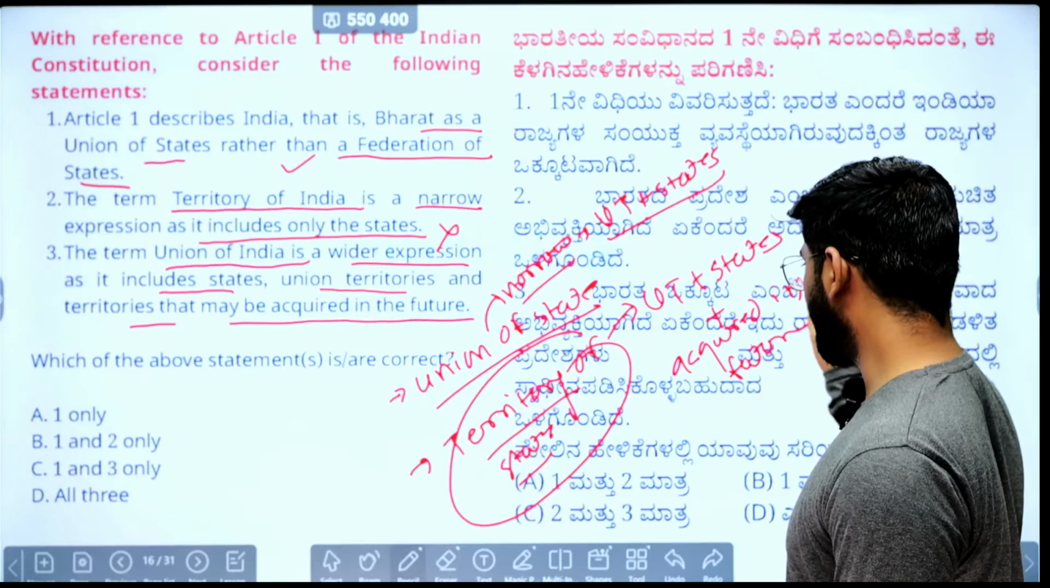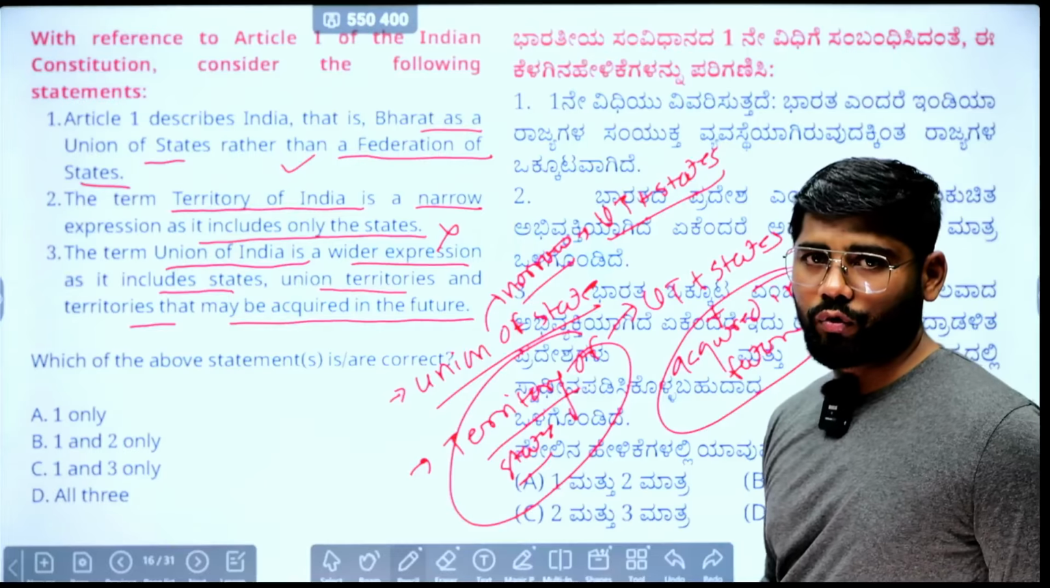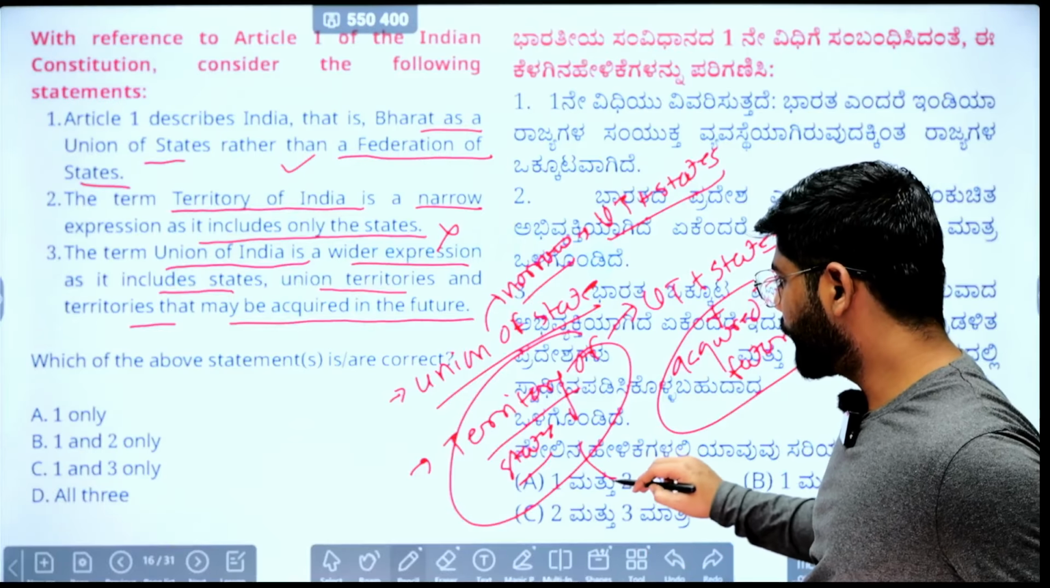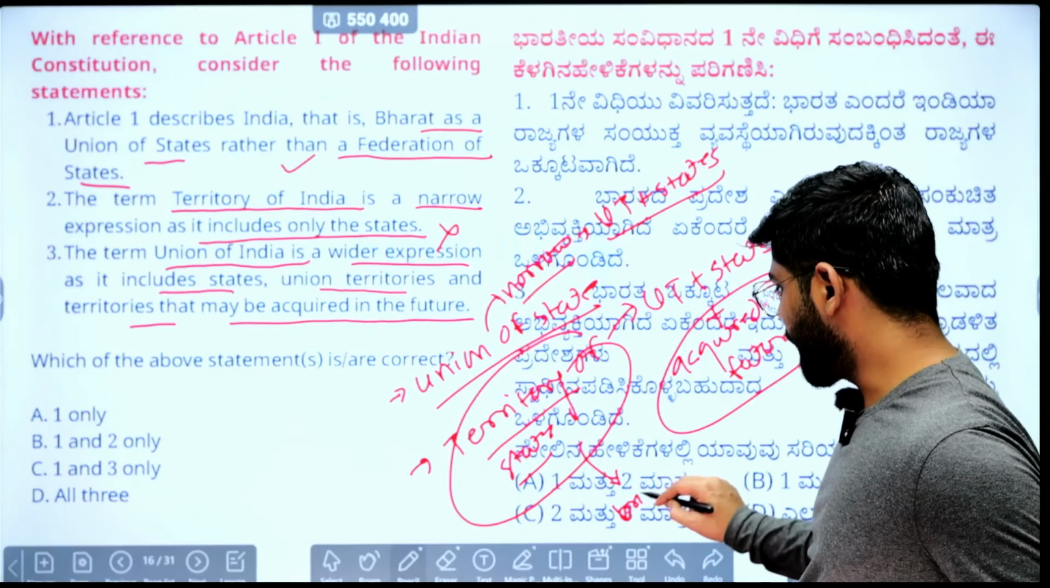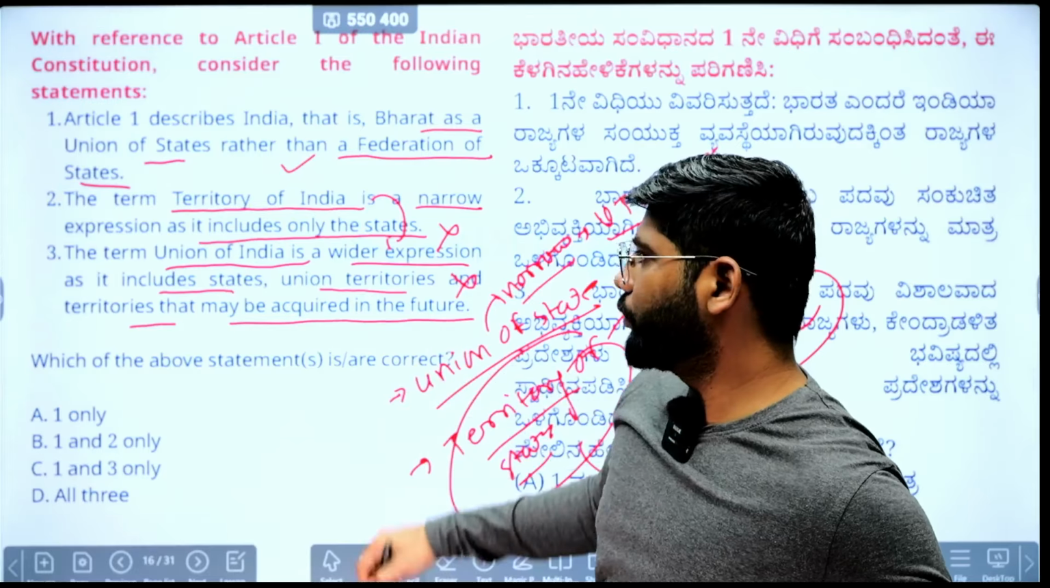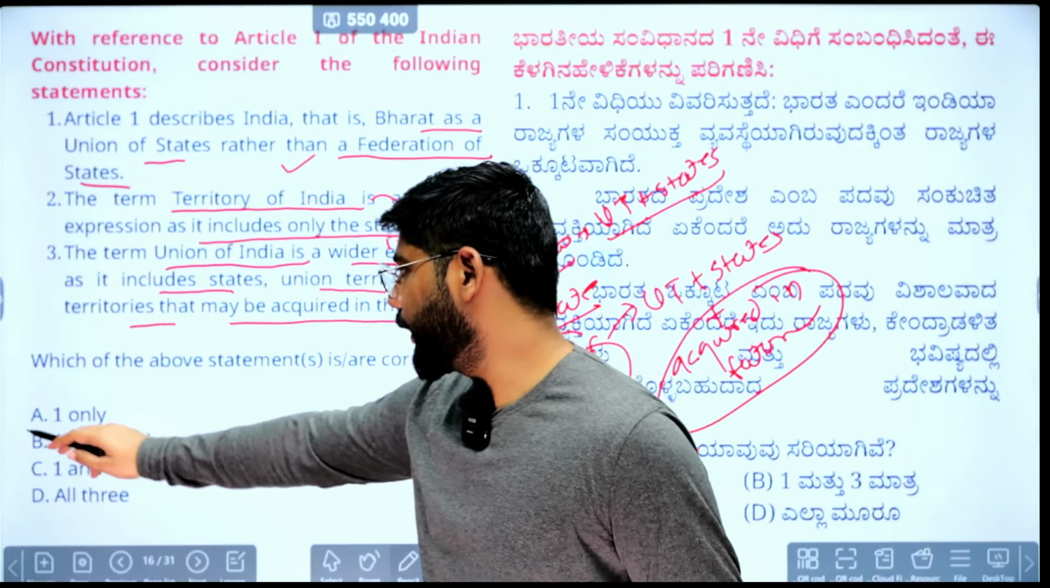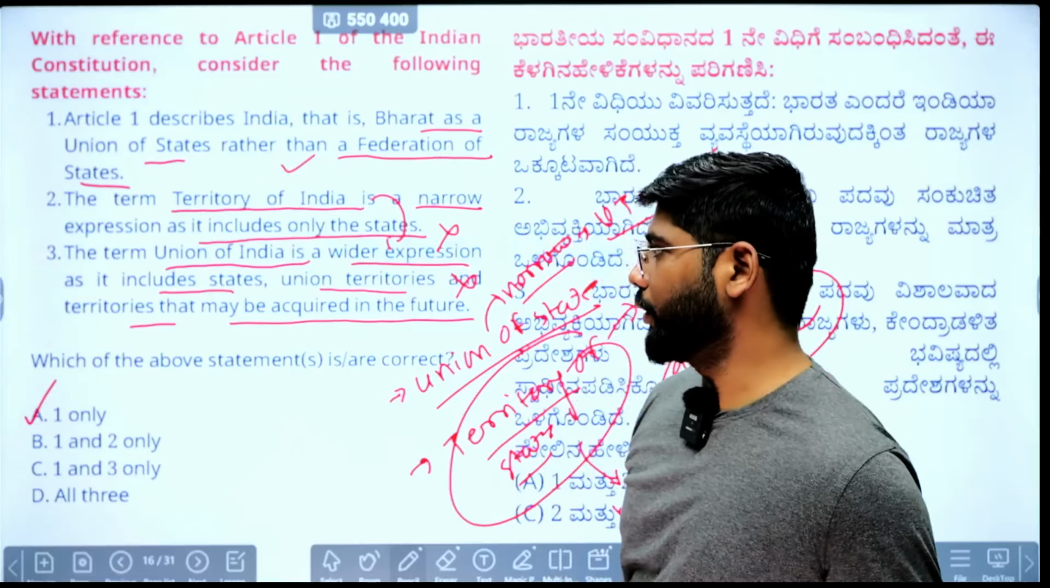And how can this be acquired? Through all the modes available. So this is the broader expression. These two are interchanged, so both 2 and 3 are wrong. The correct option is A, that is 1 only.